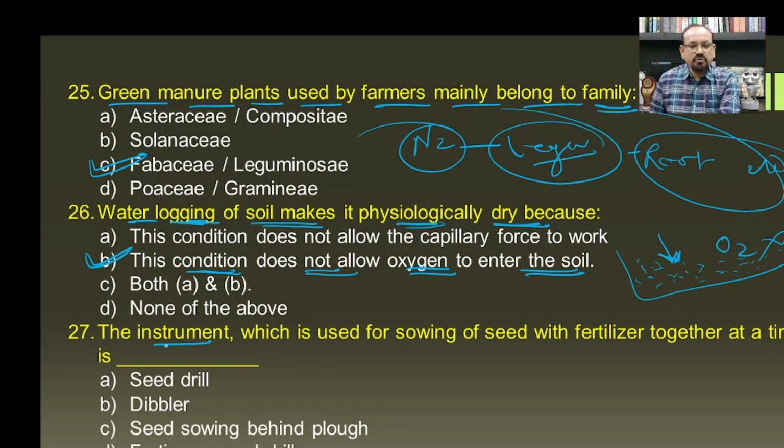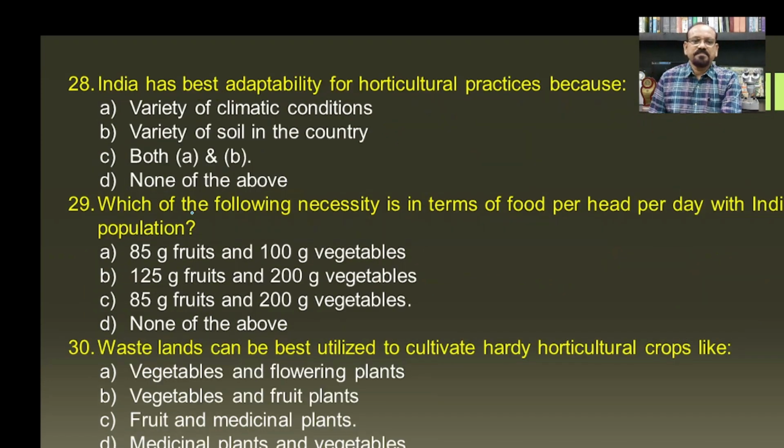The instrument which is used for sowing of seed with fertilizers together at a time, means the fertilizers and the seeds both are sown at the same time with the instrument, is known as the Fertiseed drill, in which the seeds and the fertilizer both are sown at the same time.